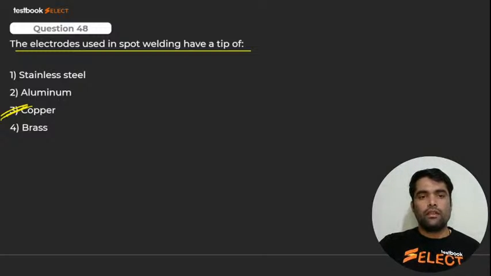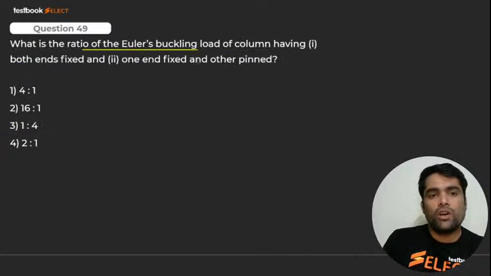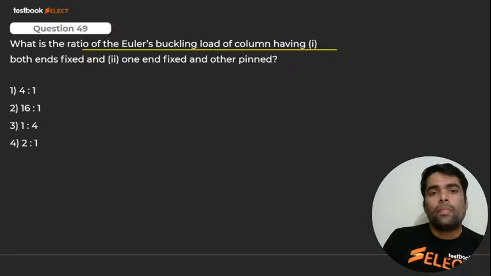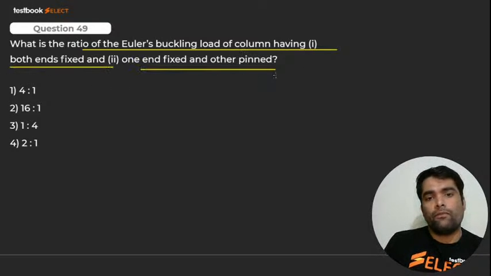48. Here we go for next. First, let you come. 48. Yes, my dear friends. 48. That we already know. And that is what, my dear? Copper. ठीक है. What is the ratio of Euler buckling load of column having both end fixed, one end fixed, another is pin?